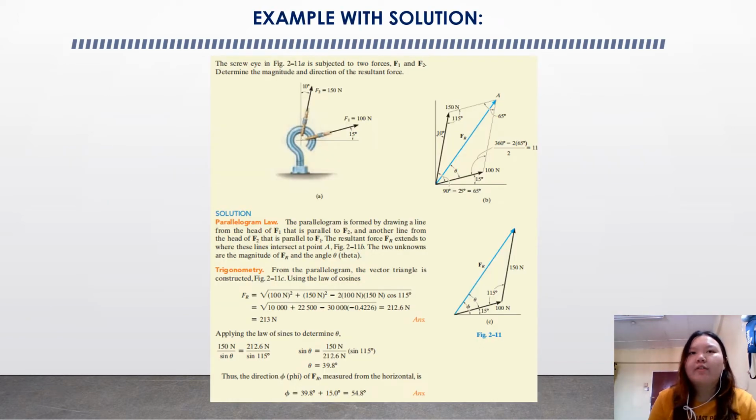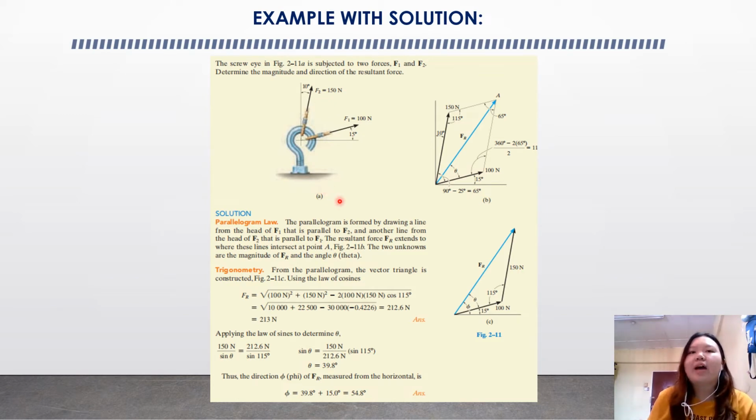Okay, right now let's have a simple example here. You can refer to the figure. We have a screw eye, and it's subjected to two forces. F1 is 100 Newton and F2 is 150 Newton. In the first step, we construct a parallelogram where we move out all the forces and construct parallel lines, and then we find the resultant force line between F1 and F2. We have to label the parallelogram with the data that we have, for example 15 degrees here and 10 degrees here.